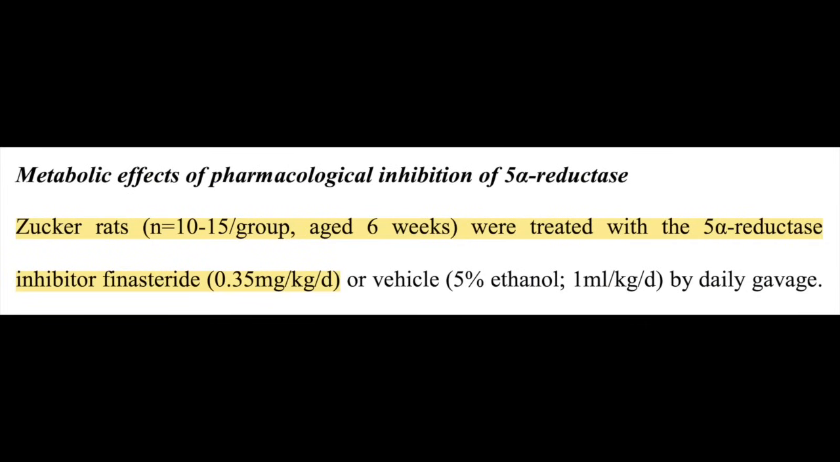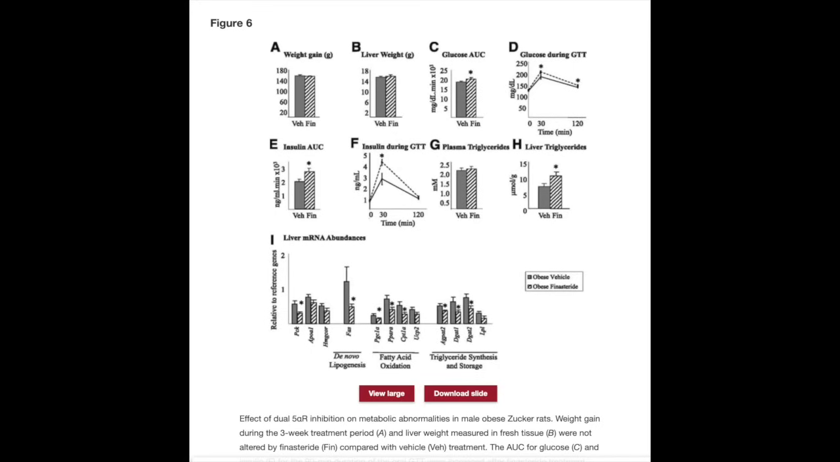The second part of the study was done in rats who were given a daily dose of finasteride at 0.35 milligrams per kilogram per day. So this part of the study showed that finasteride plus a high-fat diet also caused an increase in liver fat and insulin resistance, much like what was seen in the mice lacking the type 1 5-AR isoenzyme.